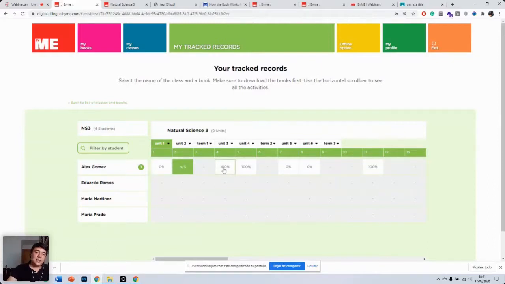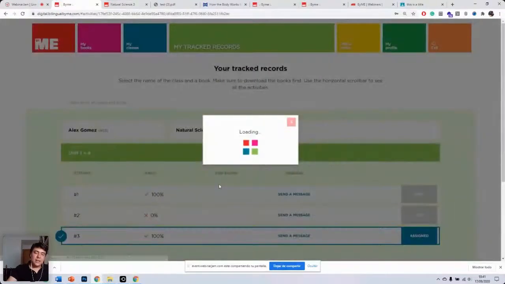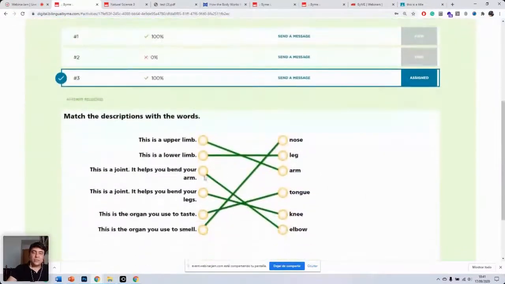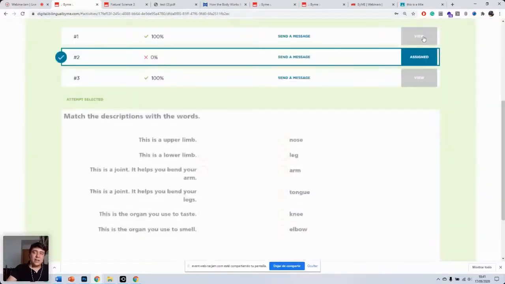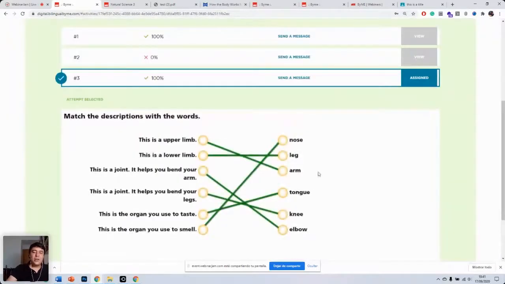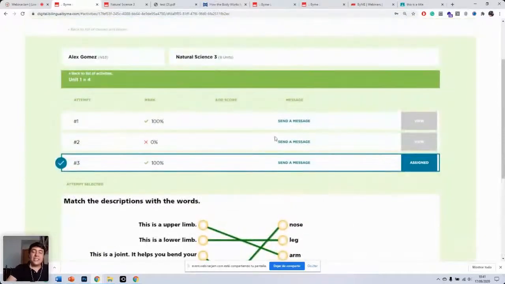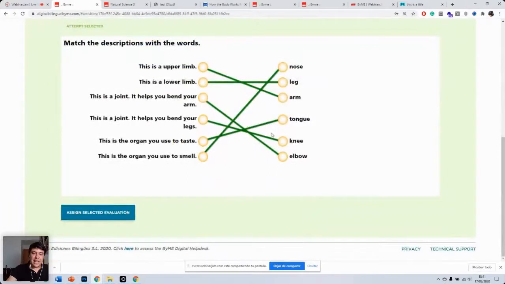If I look at this one, for example, exercise 3, I can see he has tried this exercise 3 times. I can see the first attempt where he got 100%. I can see the second attempt by clicking on view, and I can see that here he didn't click on anything. And I can see the third attempt, and he got it all right again. So you can see each of the different attempts that your students have had at a particular exercise.